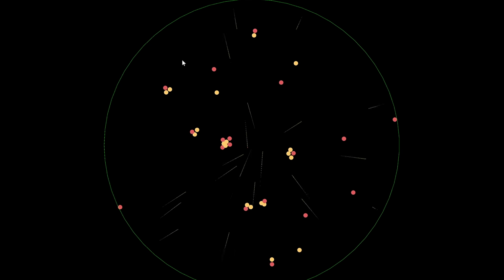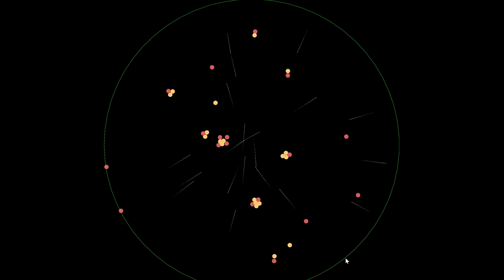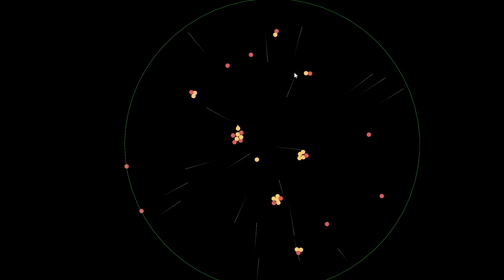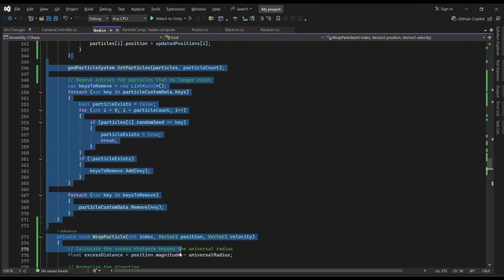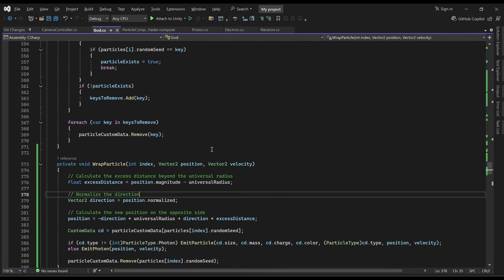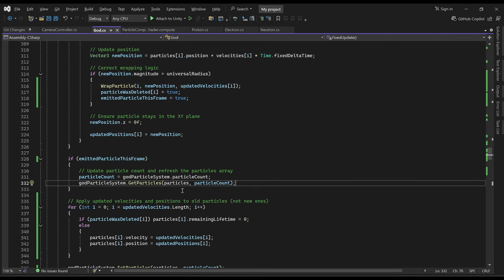Okay, I finally got it working. Now it's finally taking particles that leave the boundary, deleting them, and spawning brand new ones on the opposite side so that we don't get any of those streaks across the entire universe. That took a lot of manual refactoring to the code, but you know those times when you screwed up, so you have to go make a ton of changes to the code all at once and you're just crossing your fingers that it all works?